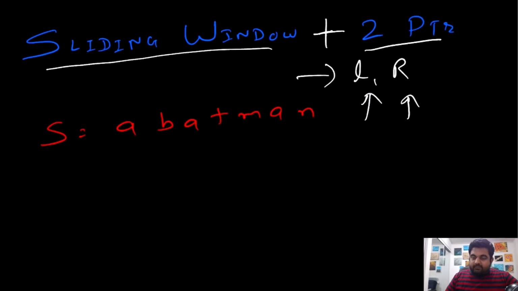If at any moment we encounter a duplicate entry, we will update the value of L to the point where the duplicate entry is eliminated, and then we will again keep progressing with the right pointer. Let me quickly show you how we are going to do that. First of all, left and right both start at the same position. Now we are going to move our right pointer to the next element until we find a place that is repeating.